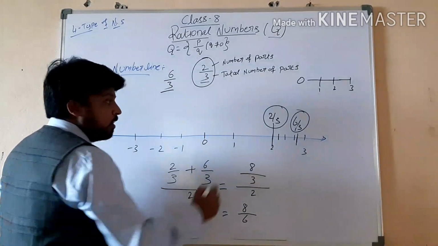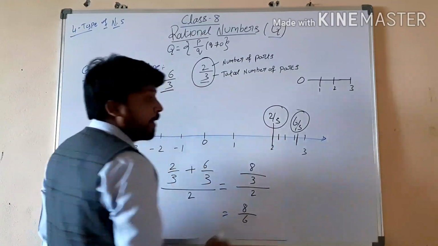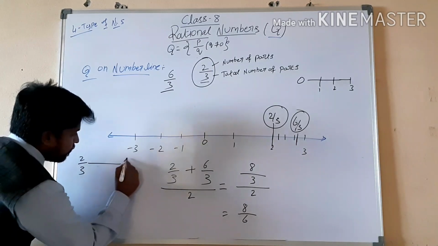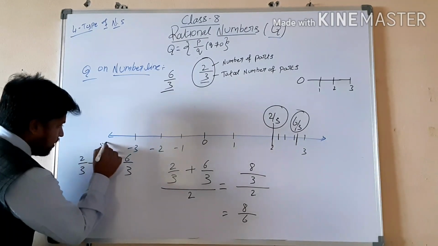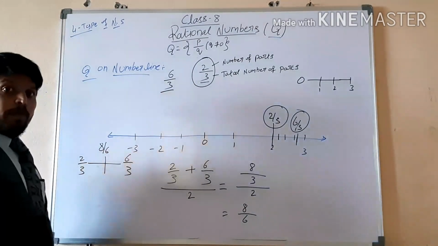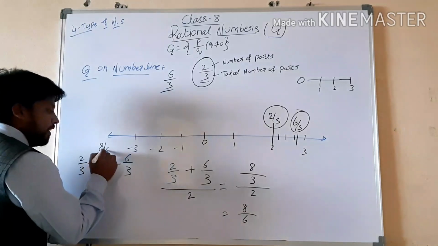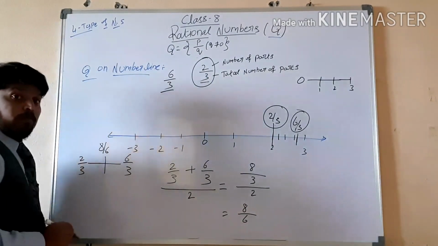So in between 2 by 3 and 6 by 3, the exact middle value is 8 by 6. Once again, if you observe, in between 2 by 3 and 8 by 6, one more number is there.